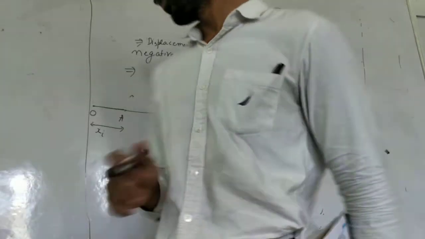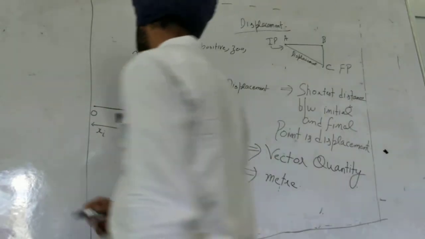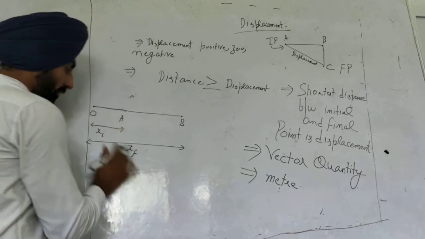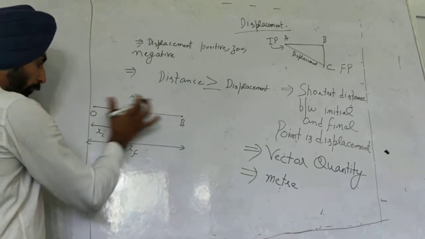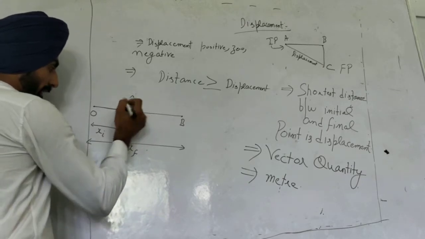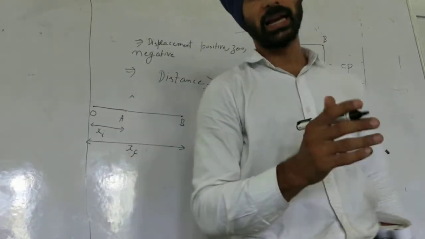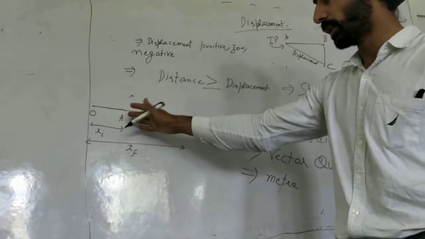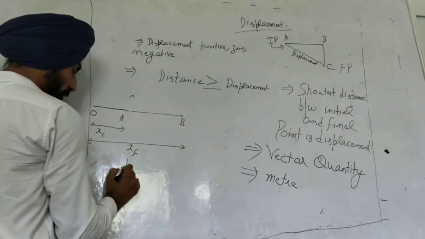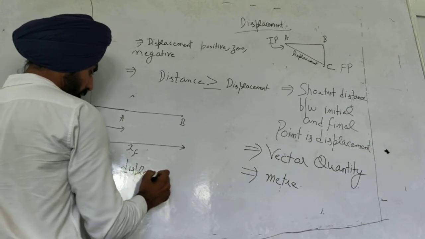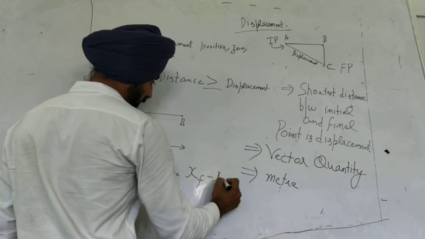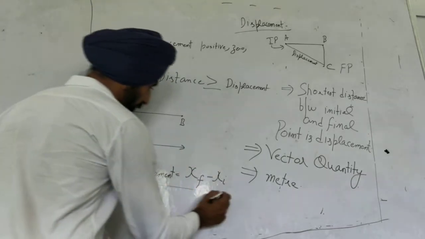Xi is the distance of point A from O, and xf is the distance of point B from O. Suppose the object has started from A and has reached B. So what is the displacement between A and B? Displacement is final minus initial. So this is the displacement.